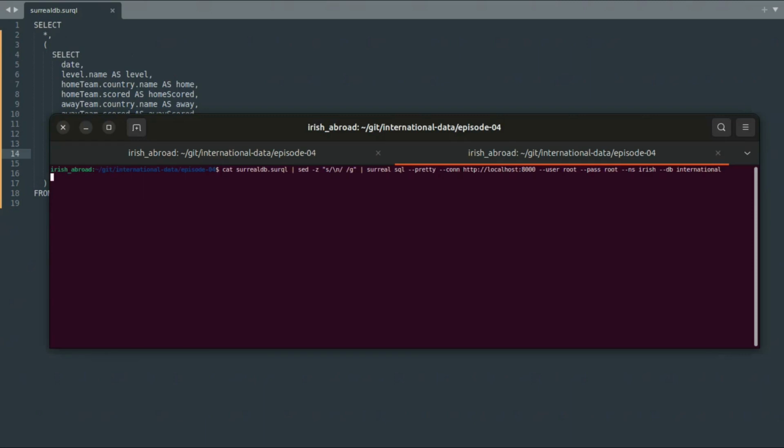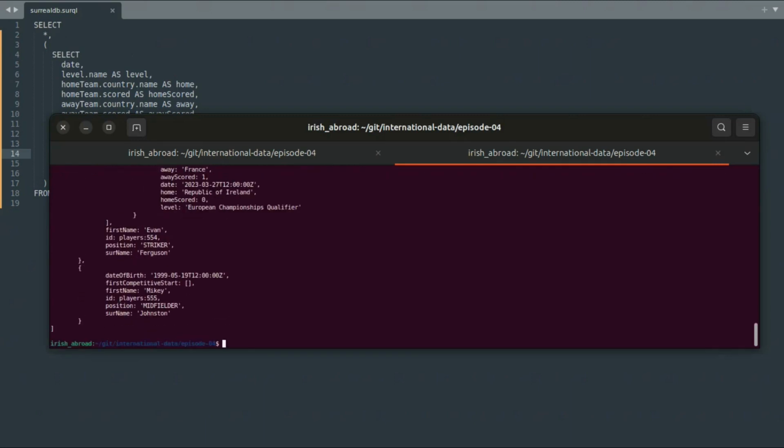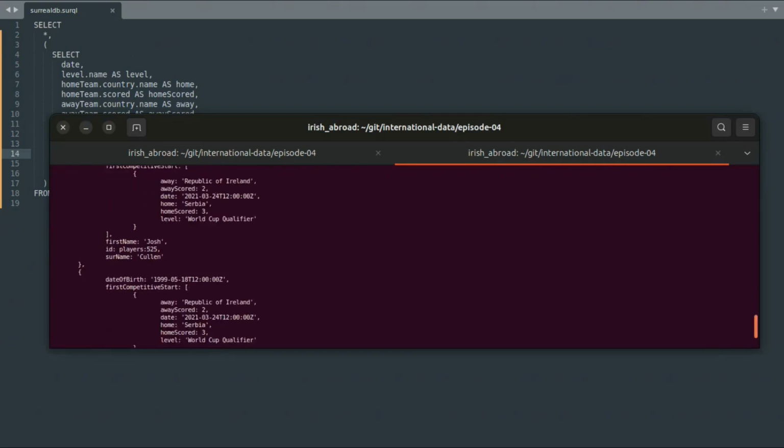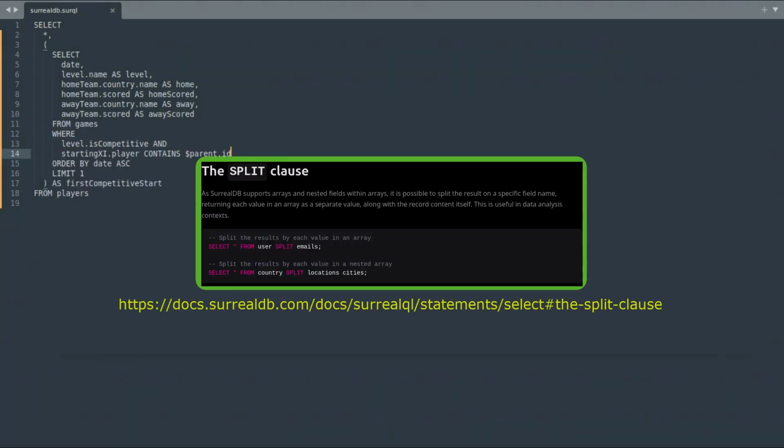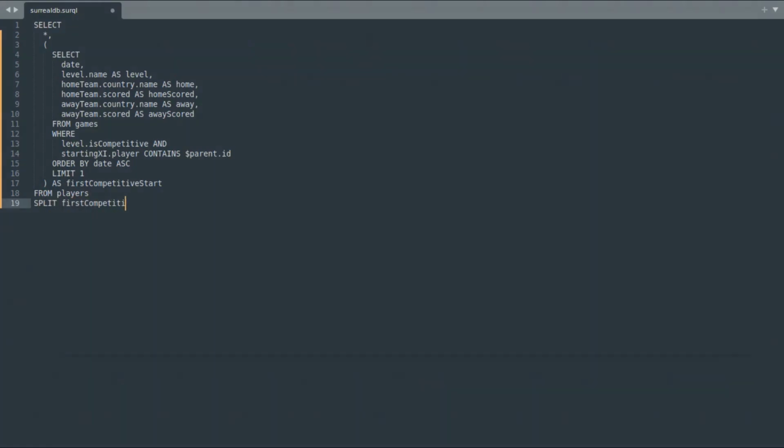Run the query again, you can see that each player that has started at least one competitive game for the Republic of Ireland now has an embedded array with one item, that player's first competitive start. The split clause can be used here to combine the object in the array with the parent player object, similar to the unwind aggregation in MongoDB. This also has the side effect of removing any players who have an empty first competitive start array, i.e. a player who has not yet started a competitive game.